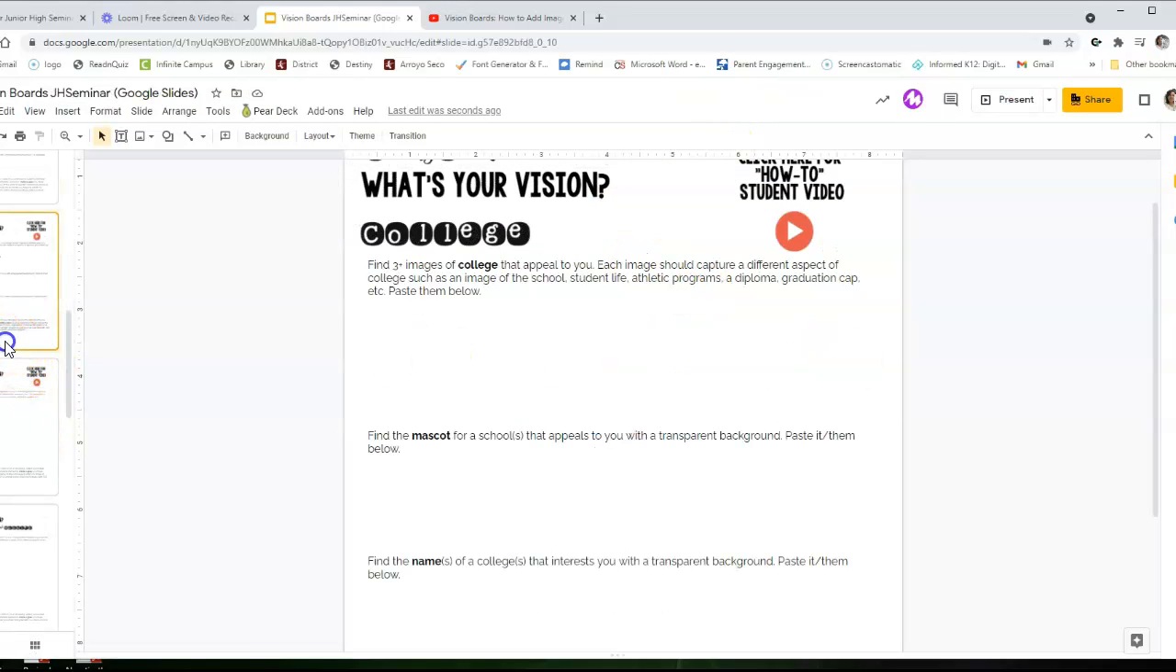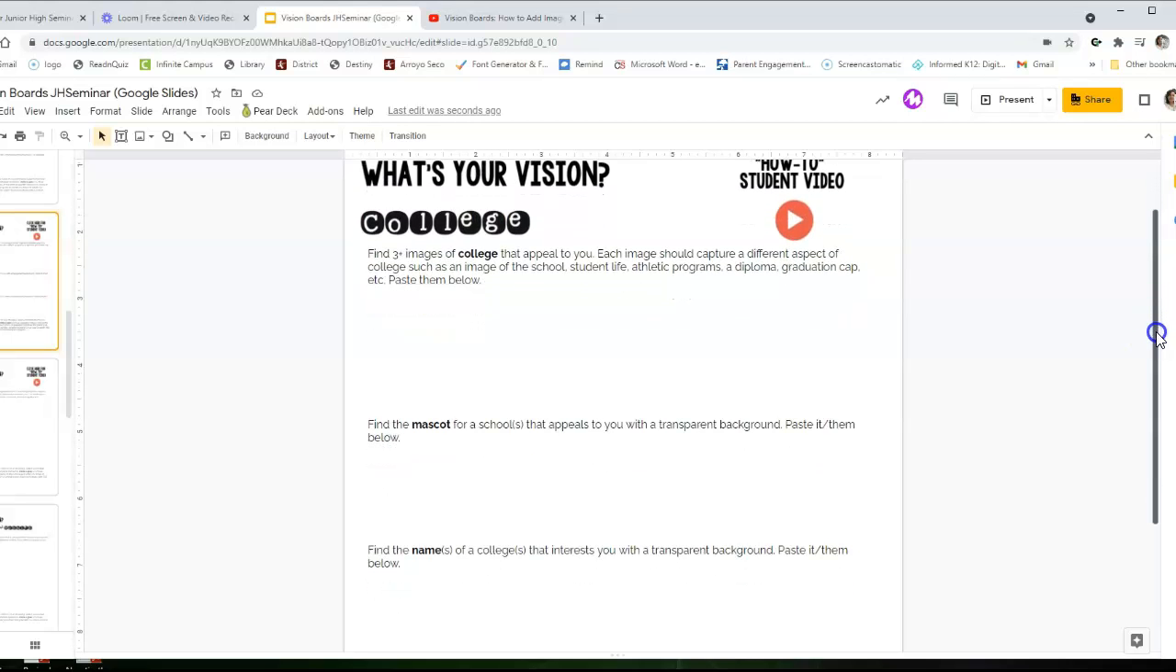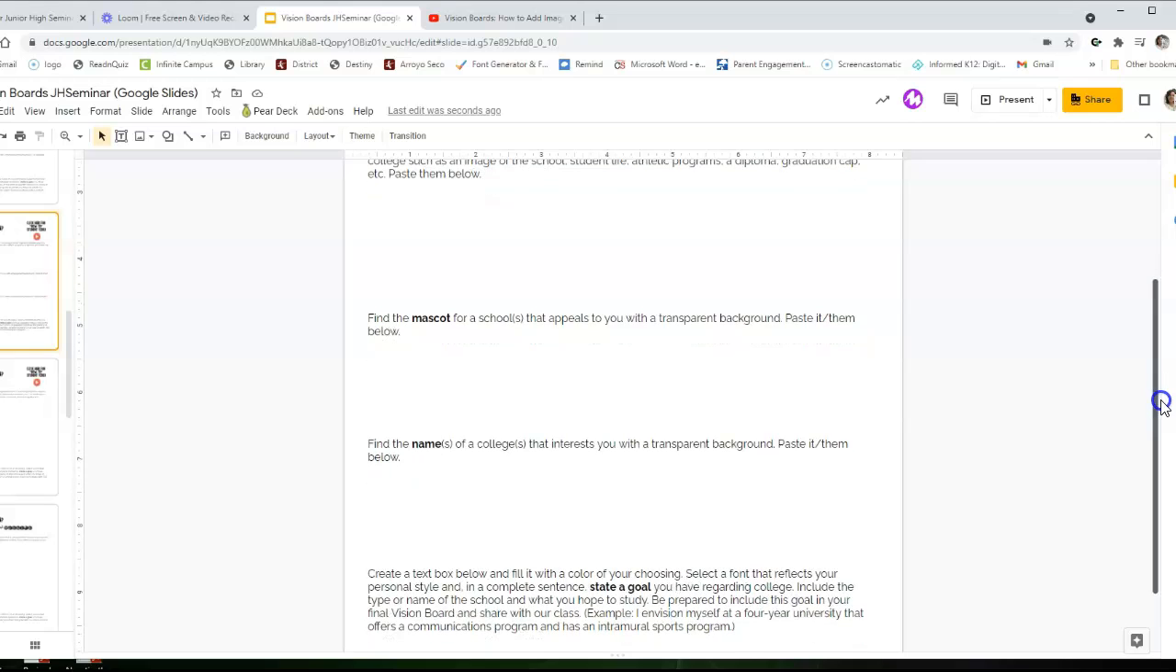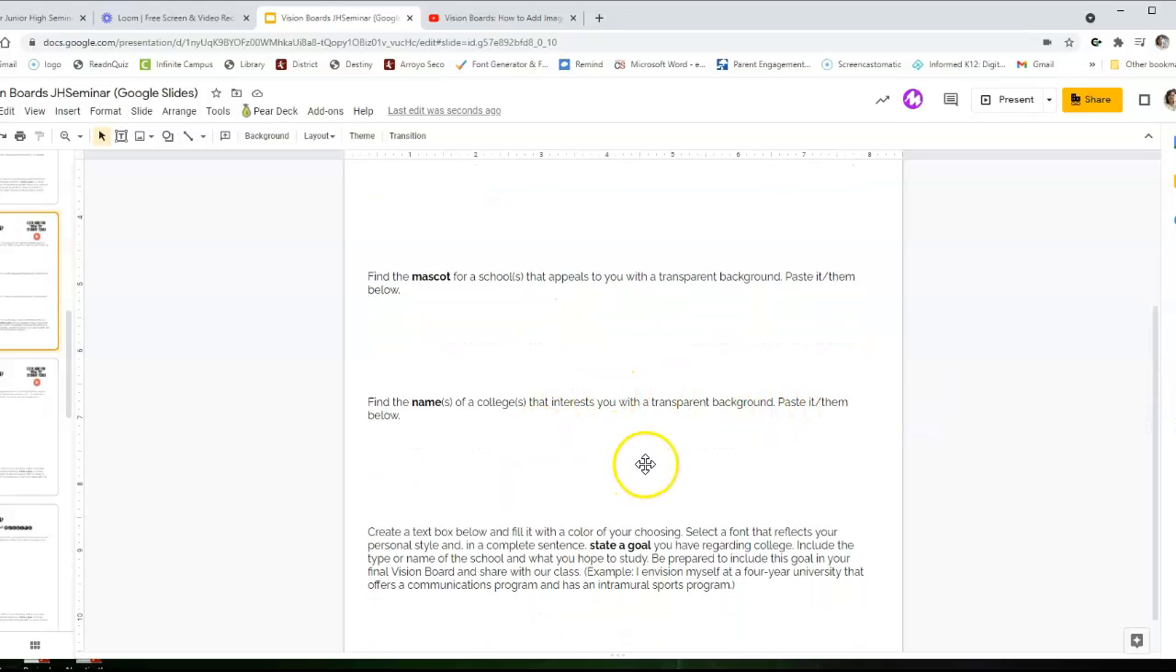Okay, the next page talks about what is your college vision? So again, you're going to look for 3 images of college that appeal to you, the mascot for the college you want to go to, and then the names of some colleges that interest you. So maybe it's multiple. So maybe you want to go to UCLA or UC Irvine. You could look up the mascot for each school if you wanted to.